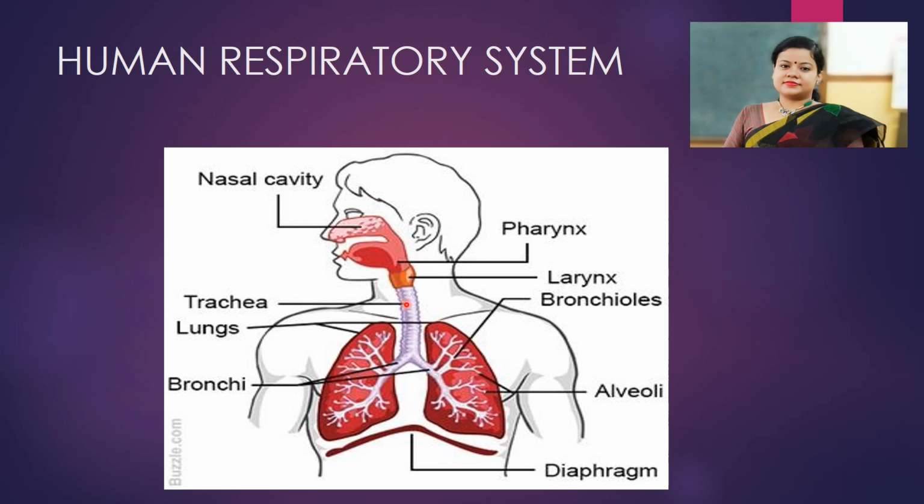Next part is trachea. Trachea is also known as windpipe. Trachea leads to the two bronchi. The plural form is bronchi, the singular form is bronchus. Bronchi are divided into several bronchioles, which lead to the lungs. Lungs are comprised of a number of alveoli. Alveoli are the units of the lung. And there is a dome-shaped muscle known as the diaphragm. So, these are the important parts.